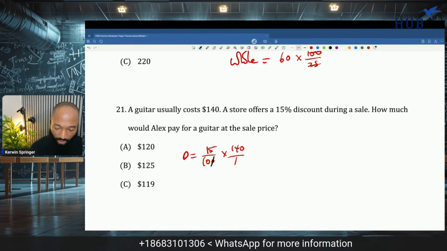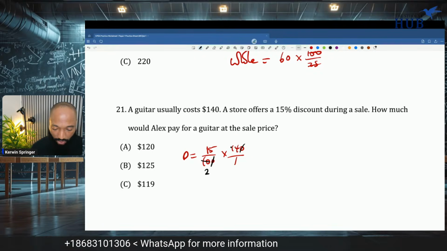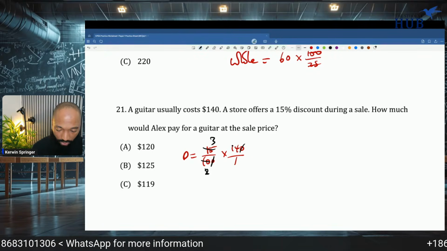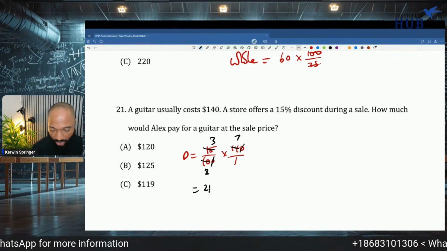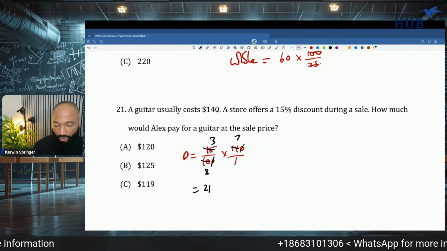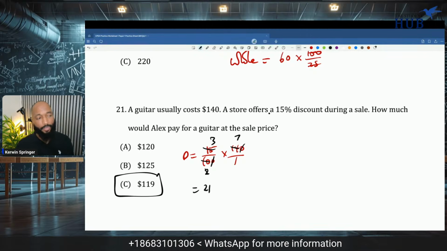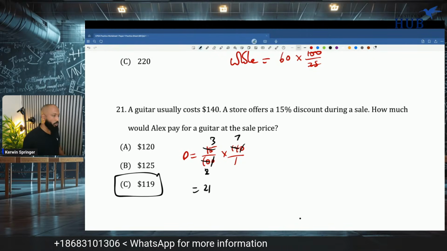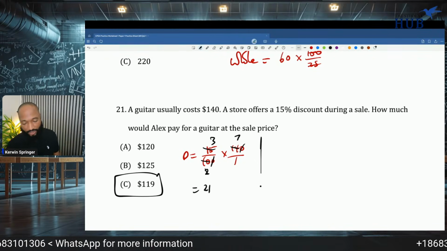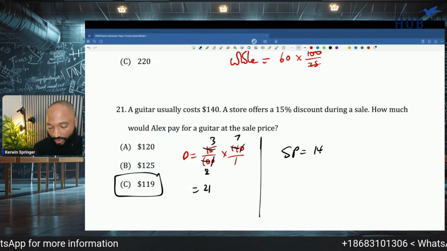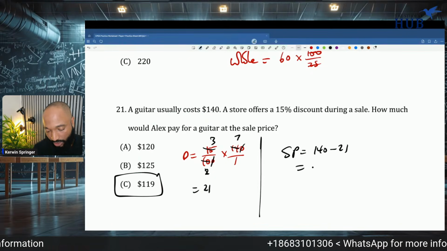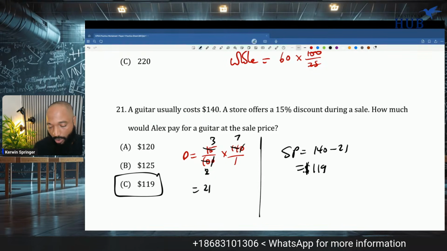So I cross these zeros first, and then I'll be like 5 into this 2, 5 into this 3, 2 into 14, 7. I'm getting 21. If I remove 1 from this, a 9 will pop out. So I'm immediately seeing that C has to be the answer. So 140 minus 21 is the selling price, which is 119.